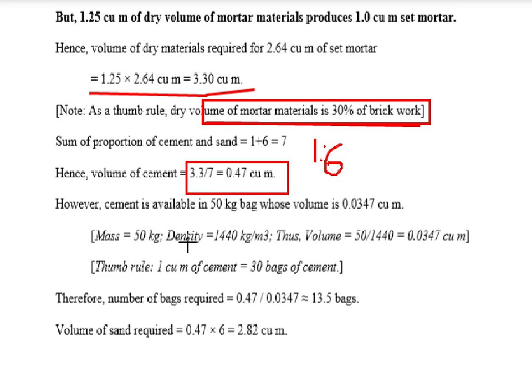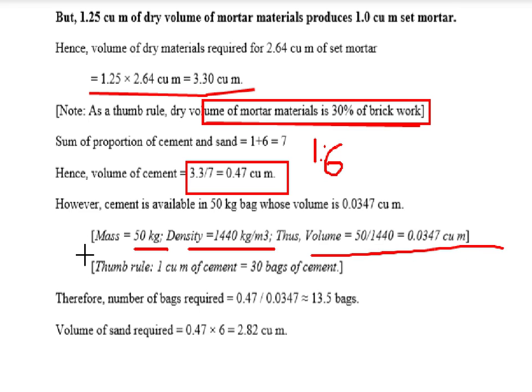Hence we know that cement is available in 50 kg bags. One bag of cement contains 50 kg of cement. So the mass of one bag of cement is 50 kg. Here density is 1440 kg per meter cube. Hence the volume will be 50 divided by 1440, that will be 0.0347 cubic meter.